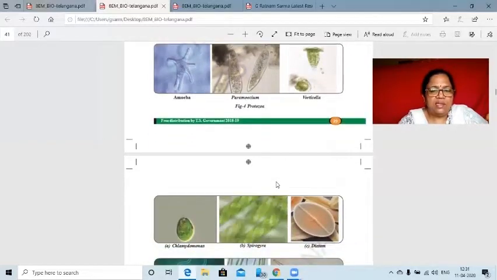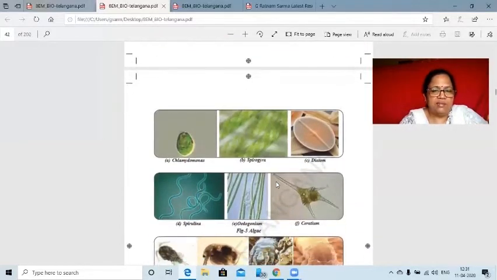And now another category here is algae. You have three images here regarding algae. One is Chlamydomonas. We can call this Chlamydomonas a connecting link because it has chloroplast in it. At the same time, it behaves like an animal. Because it has chlorophyll, it can make its own food, meaning it is behaving like a plant. At the same time, it shows the qualities of an animal also. So that is why scientists have categorized Chlamydomonas into plant as well as animal.